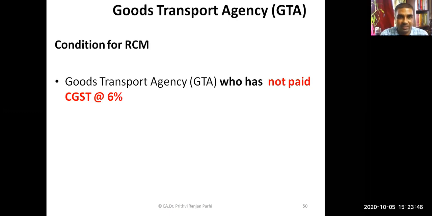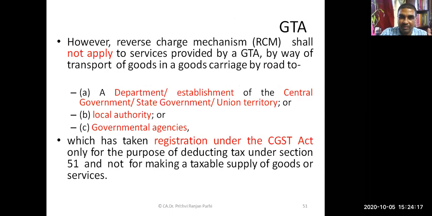Now, there are certain conditions for reverse charge mechanism. For goods transport agency, he has an option that he can pay CGST at the rate of 6%. If goods transport agency chooses that option, that he himself will be paying GST at the rate of 6%, then reverse charge mechanism is not applicable. Are you understanding this point?